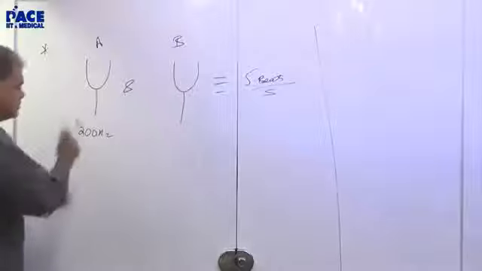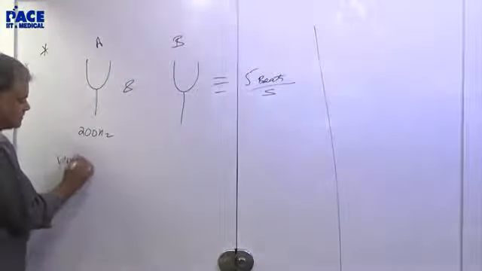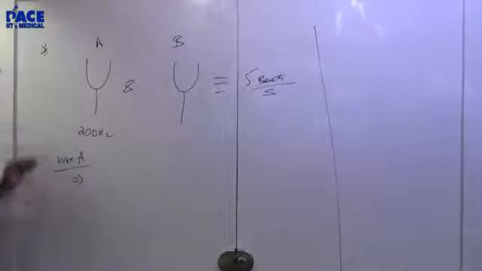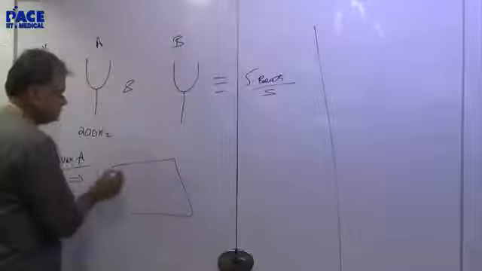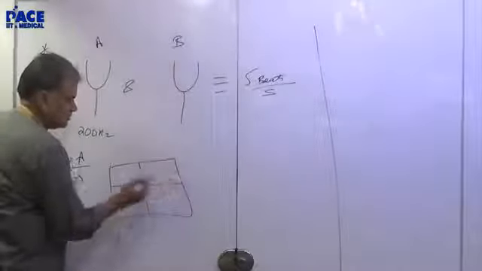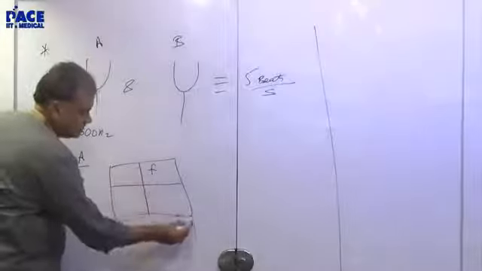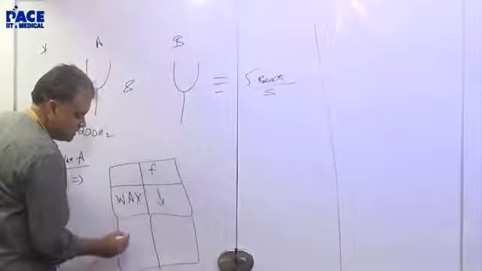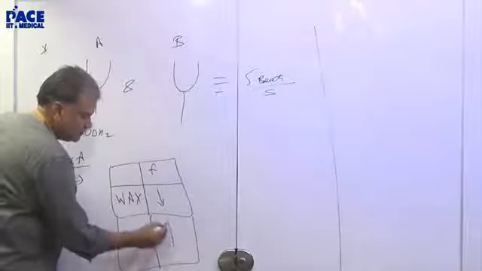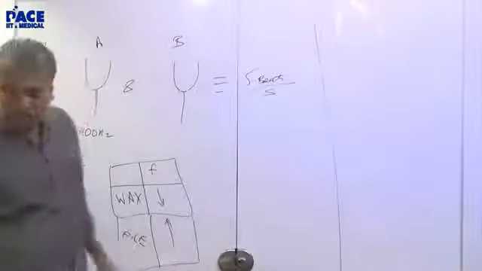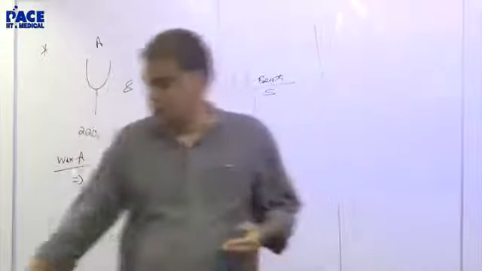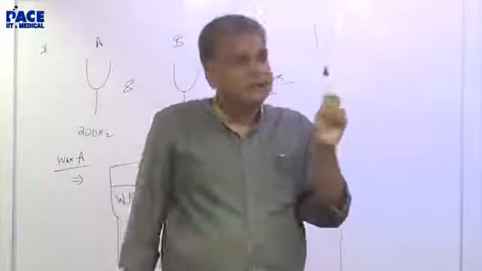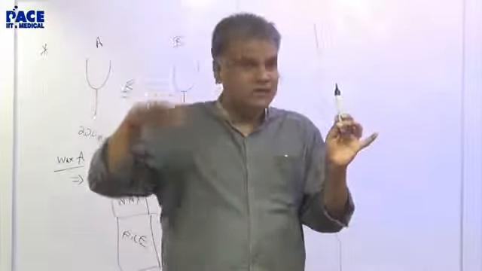Now many times what we do is we wax A. Suppose I wax A, this implies the frequency of A will go down slightly. If you wax something, the frequency of that will go down. If you file something, the frequency of it will go up. Wax means you take a wax and apply it on the tuning fork. So you smear your wax on the tuning fork and play it. The frequency will go down slightly, not drastically.